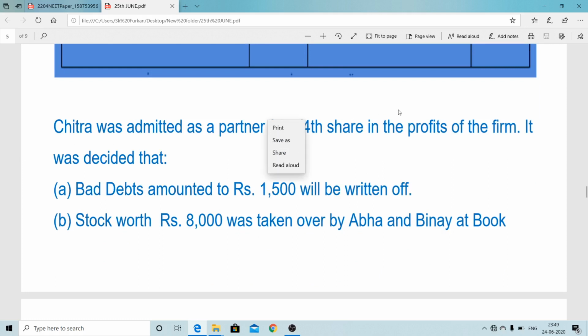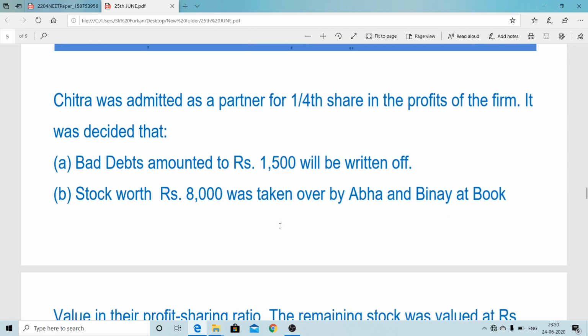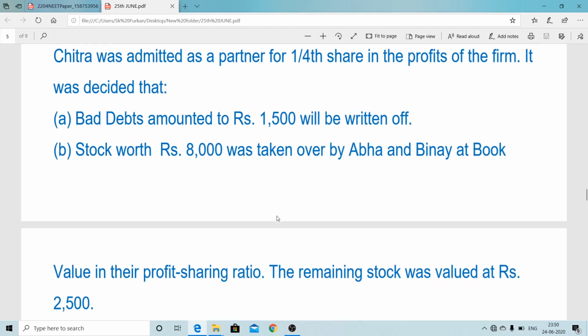The new partner here is Chitra, an incoming partner for a 1/4 share, and the condition is that bad debt of 1,500 arises and stock of 8,000 was taken over by the old partners. If any asset is taken over by the old partners, capital account is debited to that particular asset account. That is why old partners' capital to stock account, and equally 4,000 they are taking.